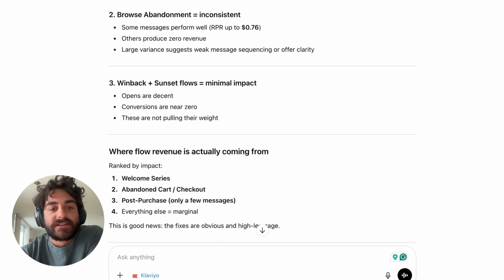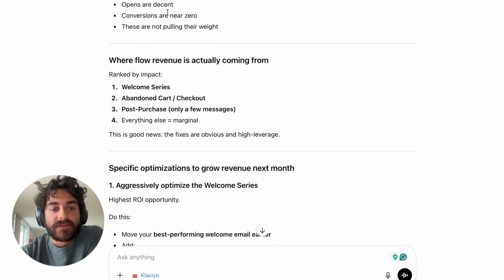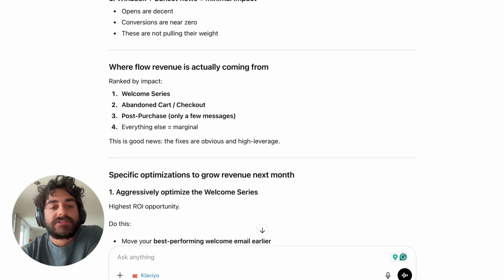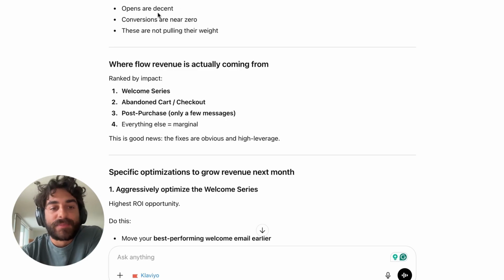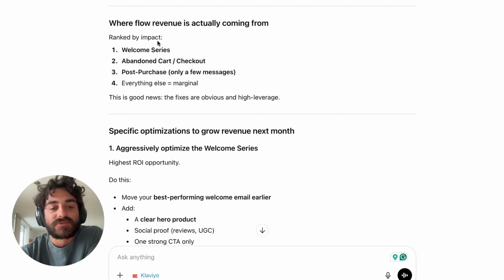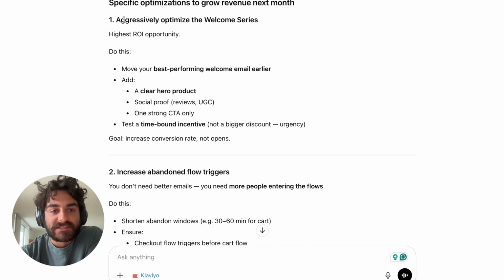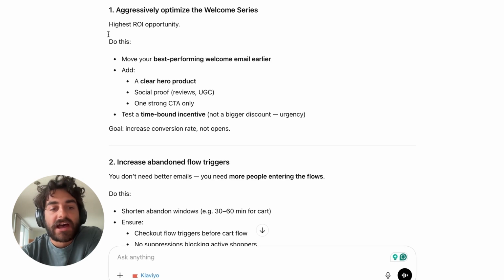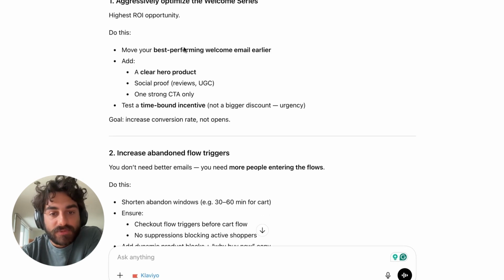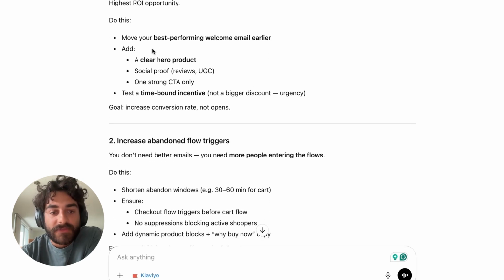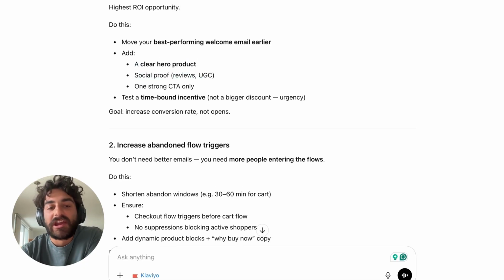All right, and then we're basically just getting generic info on the rest of these. A sunset flow, for example, is not meant to drive conversions, it's simply meant to re-engage subscribers. Specific optimizations to grow revenue next month: aggressively optimize the welcome series, highest ROI opportunity, move your best performing welcome email earlier, add a clear hero product, social proof. So it's just extremely generic. It doesn't know that the emails don't already have these things.